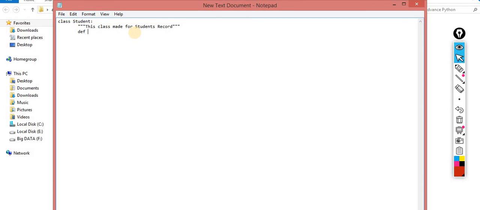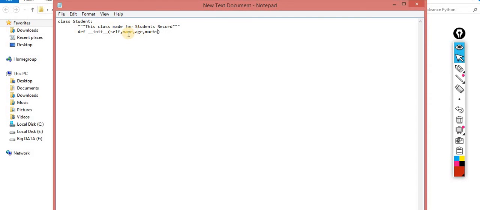So def __init__, and I am passing self over here. Now I am making a little change. I am passing the variables name, age, marks, because I already told you that when you are making objects of a class, Ram has different data, Sham has different data, Mohan has different data.